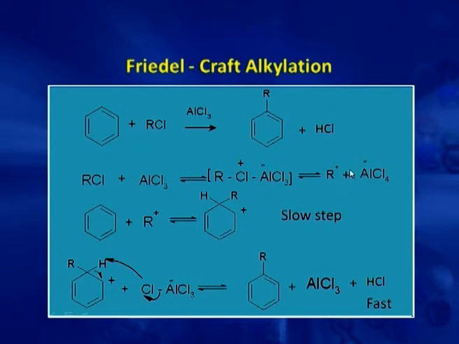The carbocation which is generated in this first step attacks the benzene ring, because benzene ring is electron rich, and gives the intermediate carbocation, and this carbocation is stabilized via resonance. Then in the last step there is removal of a proton with the help of a base and a substituted product is obtained.